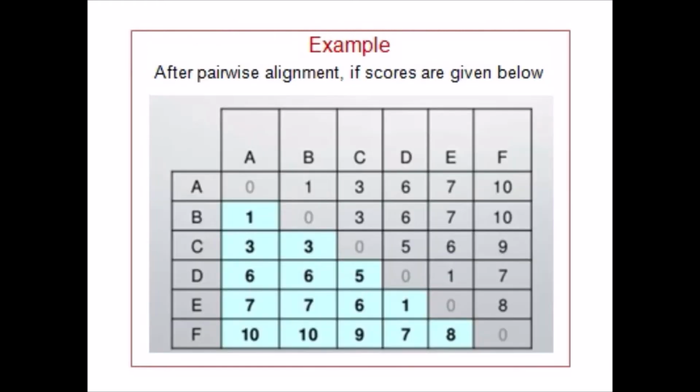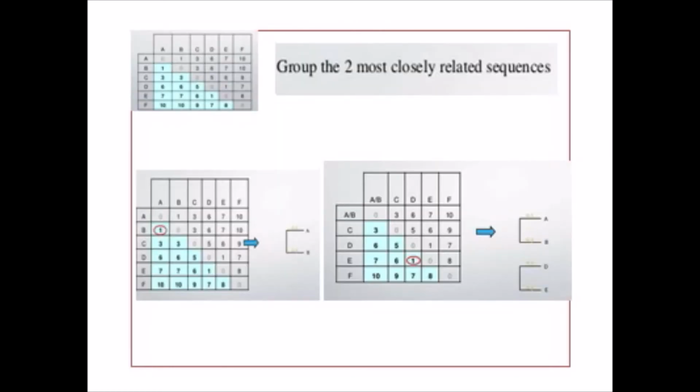Example of drawing a phylogenetic tree using UPGMA. After pairwise alignment, the scores are given as follows. The second step is to group the most closely related sequences from the lowest score. So here A and B is 1. 1 by 2 is equal to 0.5, hence the first branch of A will be 0.5 and the second branch of B 0.5. Similarly, the next cell, that is E and D, also has 1. So here E and D also get 0.5 and 0.5. So hence the next branch will be provided.